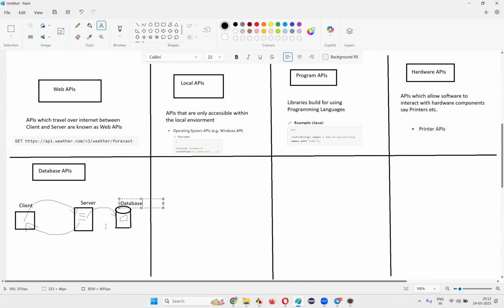Here, database API calls will be done. These calls will be doing what? A SQL query call will be made on the table. Who is responsible for running the SQL query on the table from the Java code in the server machine? This database API call. So this kind of API, which allows the code or application to interact with the database of the application, is called a database API at a high level.